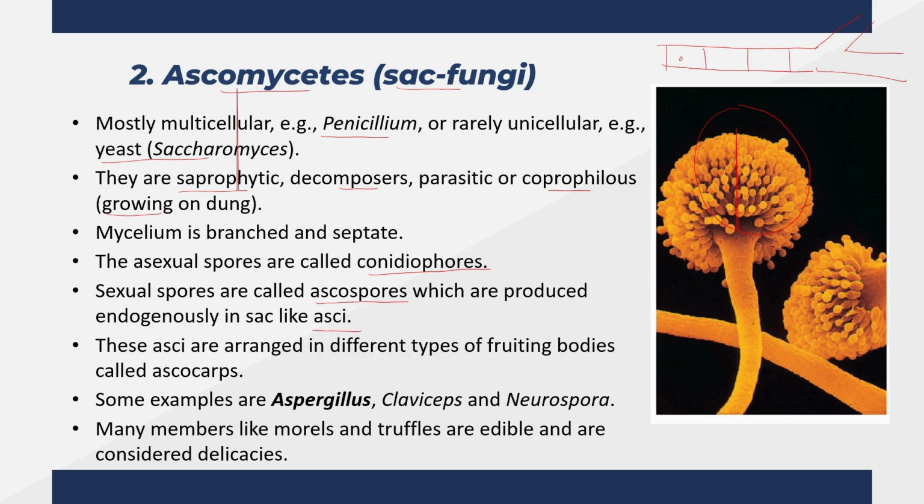These asci are arranged in different types of fruiting bodies called ascocarps. Some common examples are Aspergillus, shown here in the image, Claviceps, and Neurospora. Neurospora has been extensively used in genetic research. Many members, like morels and truffles, are edible and are considered delicacies.